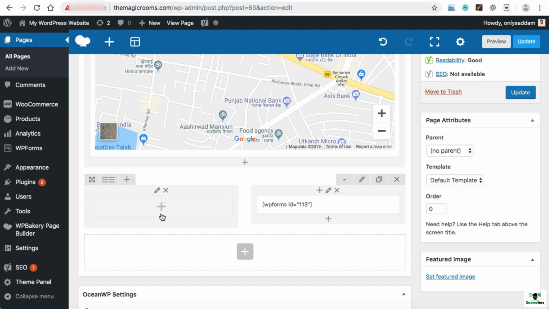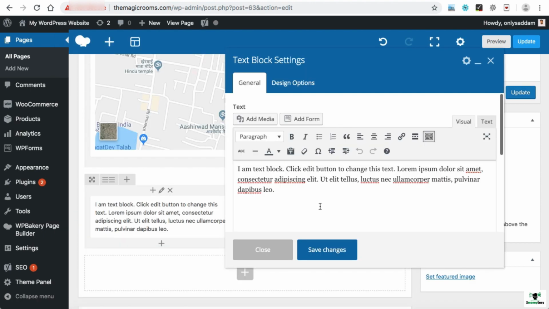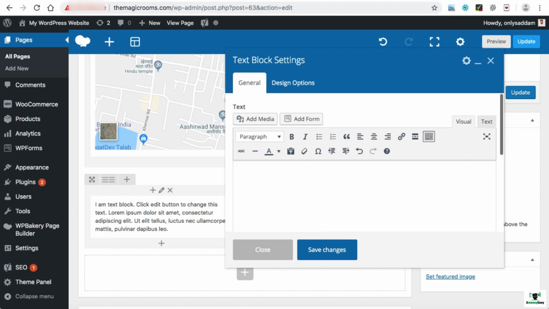Now let's add contact details. Click on this plus again, add the text block, delete all this stuff and just put your details. If you want to format this text, simply select it and bold it, in the same way like this.